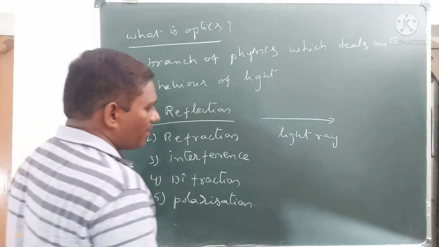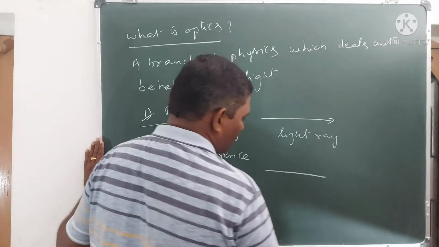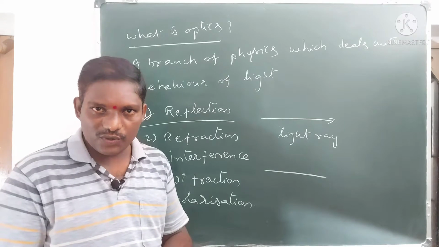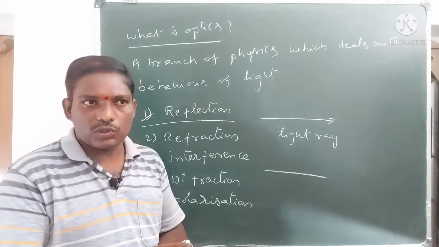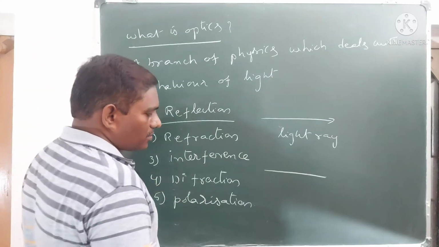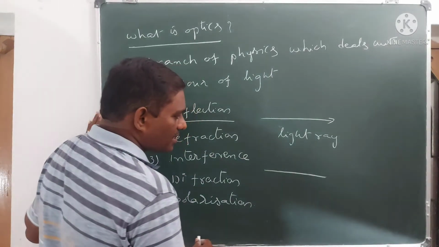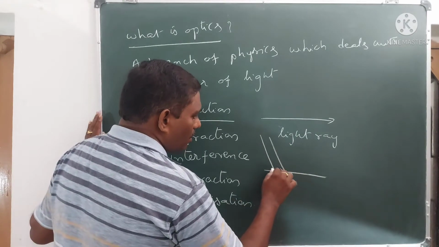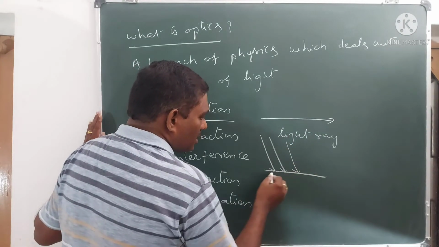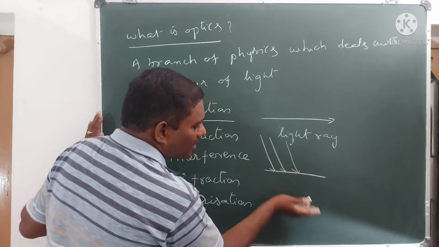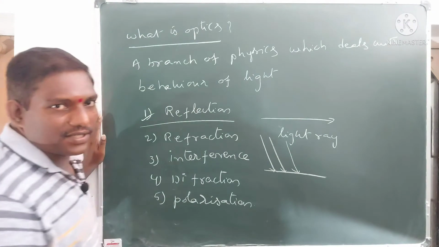For example, take the surface of a cement wall, or the surface of an ordinary pad you use in your classroom. What can you observe? Whenever light falls upon the surface of those objects, the light does not enter into the other side.